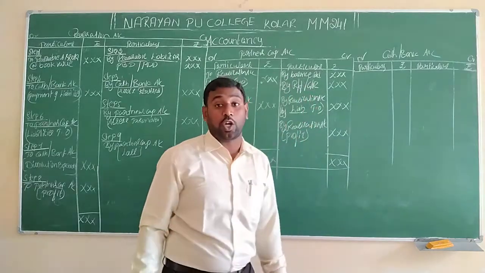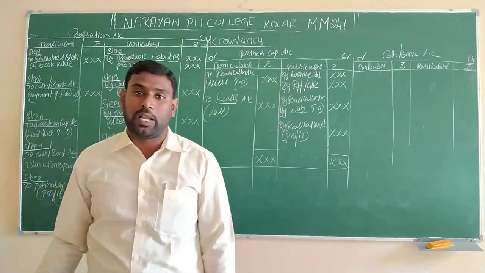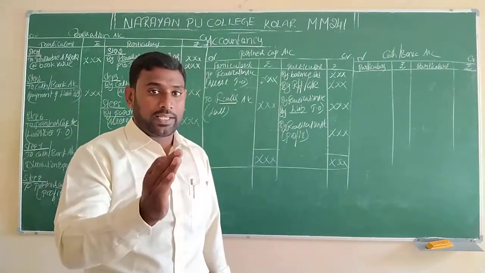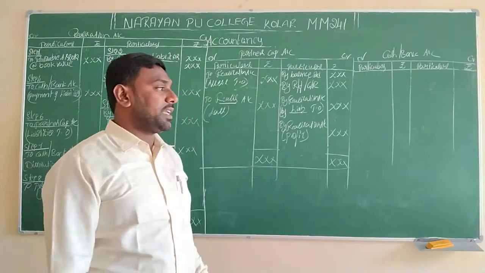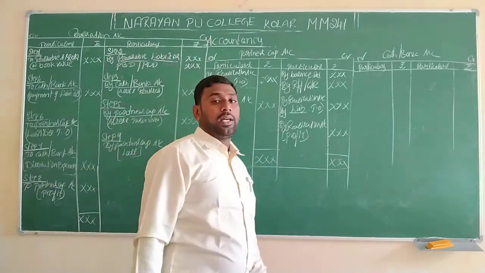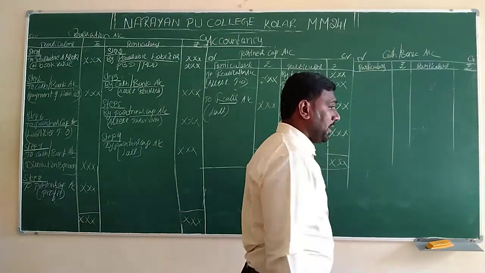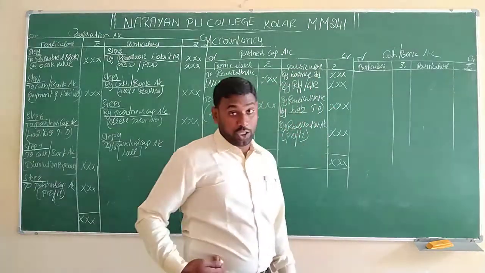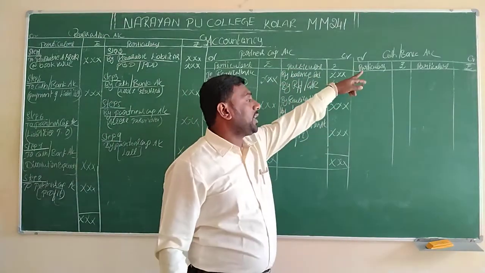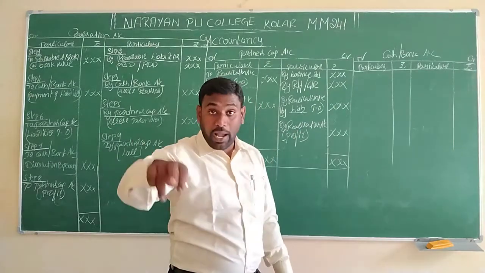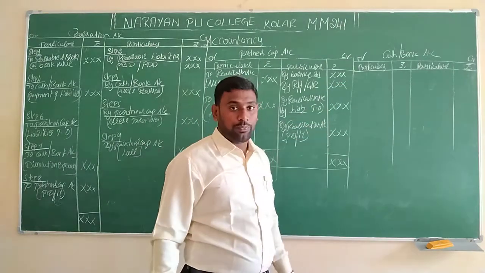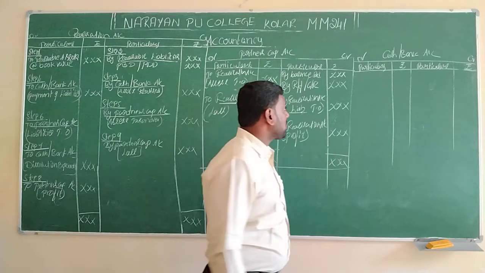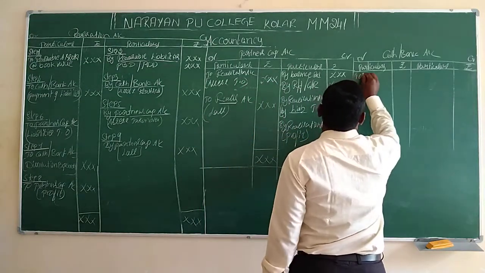Why? Because the cash or bank will be available in the previous balance sheet on our right hand side. So for the sake of the next account, we have to transfer it to the left hand side, that is the credit side. In the question balance sheet, if they are given cash, we will write the heading cash account. If cash at bank is given, we will write bank account. So first we have to write to balance brought down.